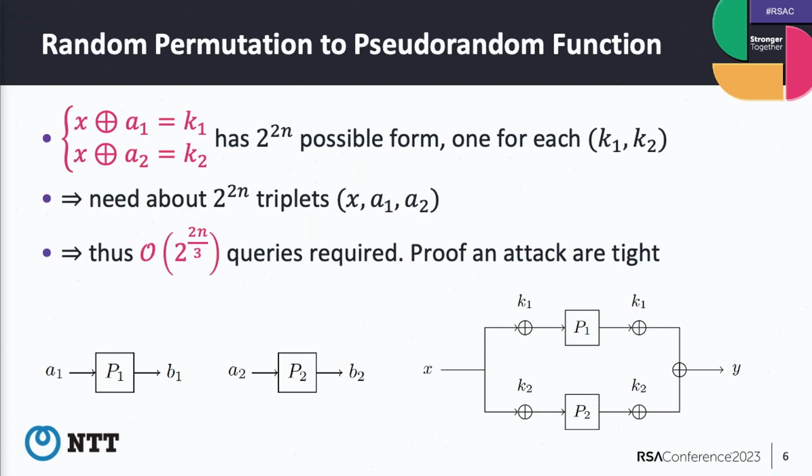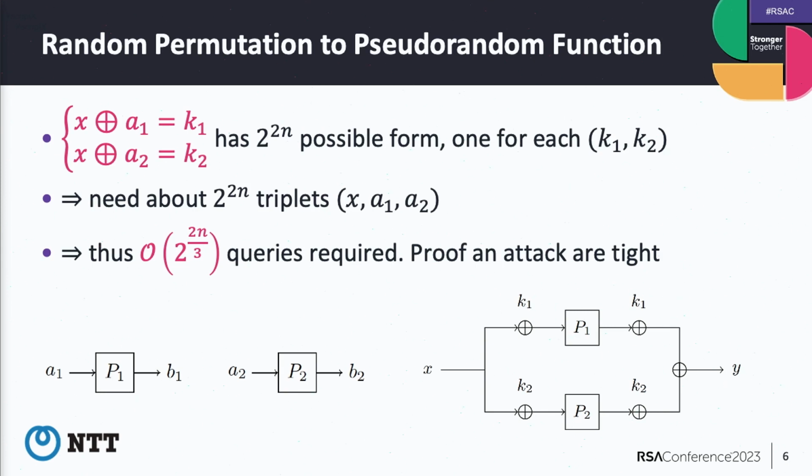So how to recover the key? We want to focus on x plus a1 equal to k1 and x plus a2 equal to k2. But of course, the attacker doesn't know the secret key, so we don't know which x, a1 and a2 satisfy these equations because we don't know the key.